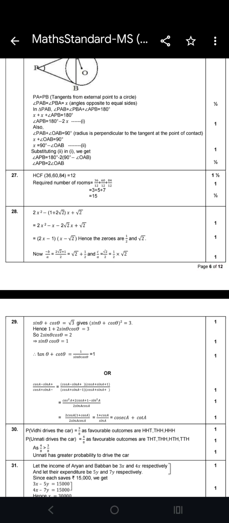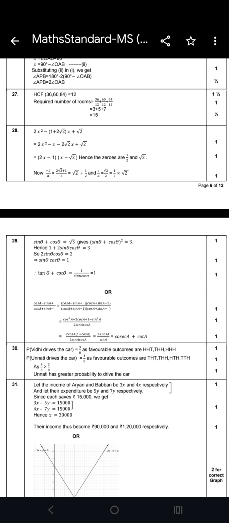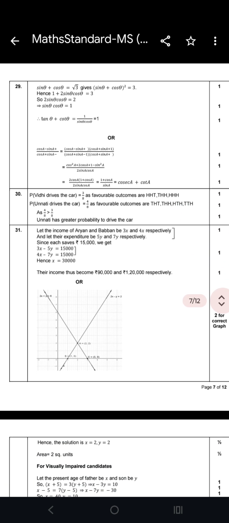So you have to solve the questions very well, step by step. Again, there is an internal choice question of the same chapter. Question number 30. This is of the probability chapter. Question number 31. Again, it is distributed as 1, 1, 1.